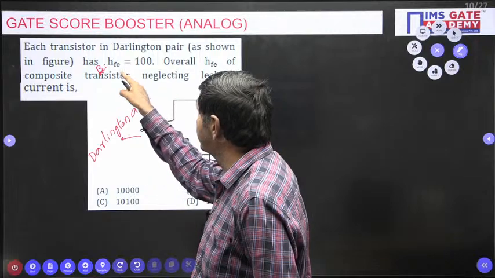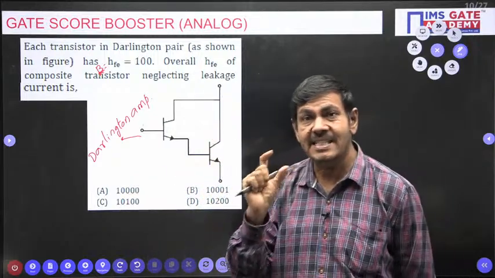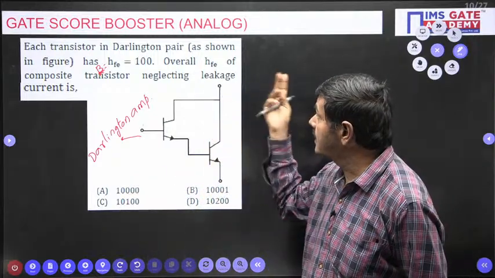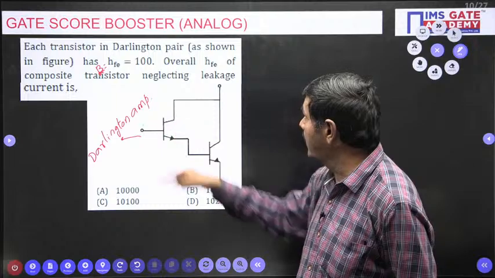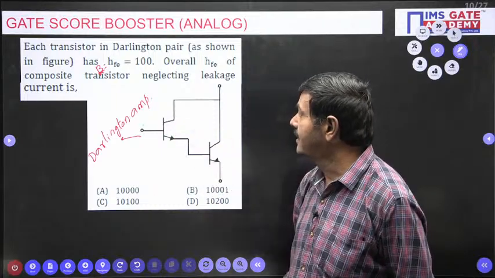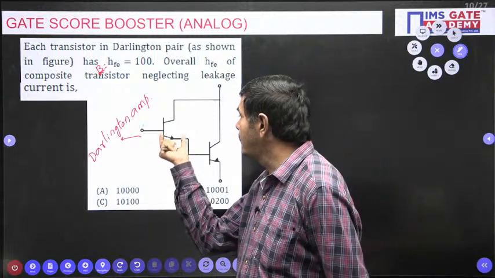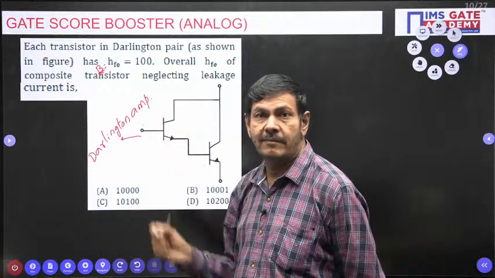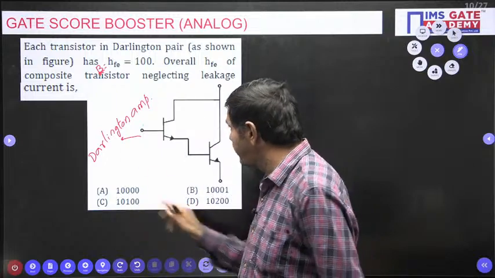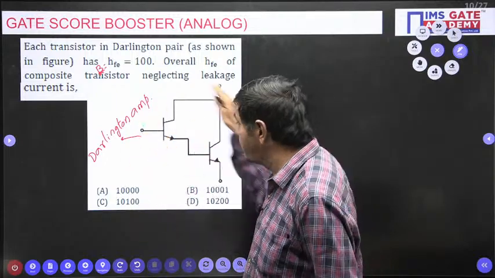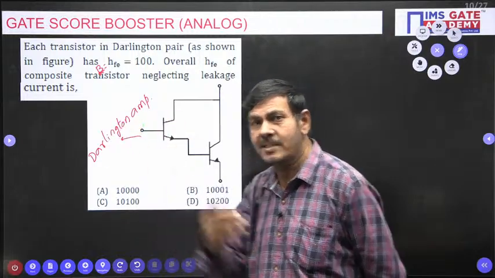HFE is nothing but the one transistor gain. One transistor gain is given. The overall HFE of the composite transistor, the overall gain, is being asked. Overall HFE of the composite transistor, neglecting leakage current, is: catch my point. Beta value is possible for one transistor, and for the second transistor too. In this amplifier circuit, what total beta is available? How much is the total current gain being asked?